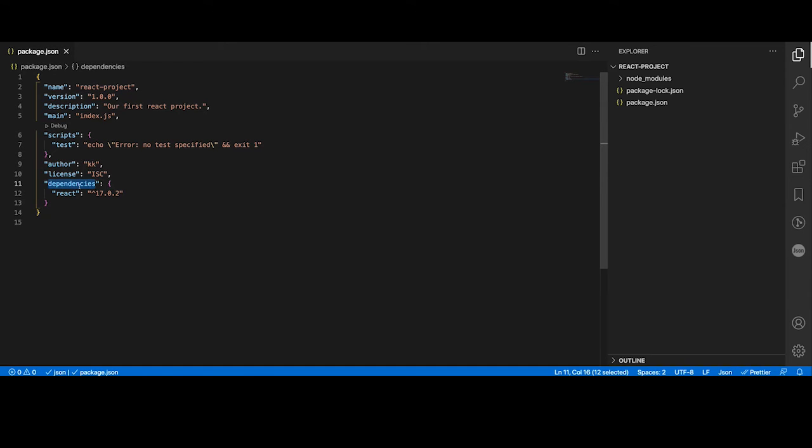You see that npm command added this dependency, and it will always install the latest version of React. So the latest version is 17.0, right, which is pretty good. And this is being added as a dependency. To work with React, we need one more React library called React DOM.